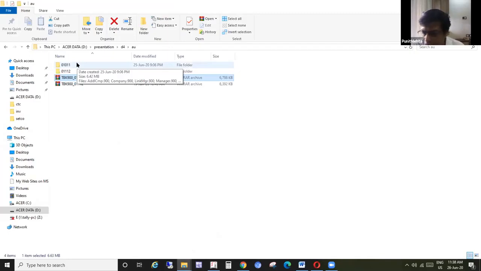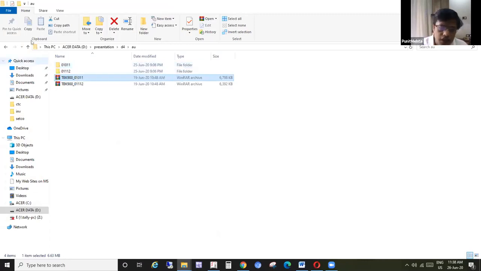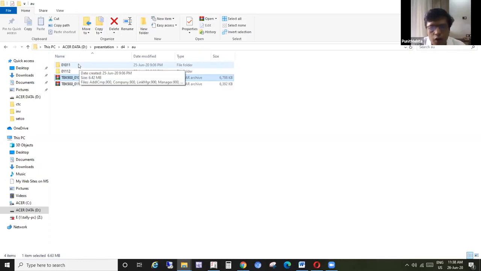So if you have data of 6.3 or 7.2, you will have to migrate that to 9 in case you want to audit that particular data. There is a migration tool available on the Tally website that you can download and then run. It is pretty simple. There are help files and video files also available on how to use it in case you have an older version of data.